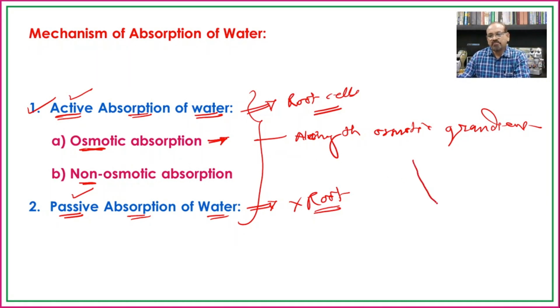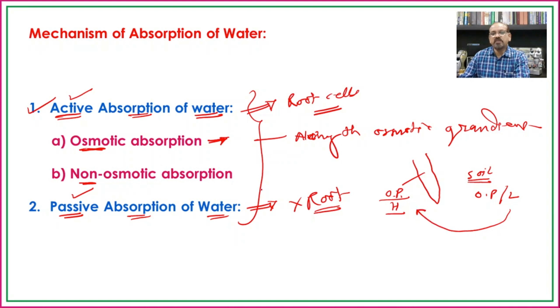For example, if we are talking about the root or the root hair, and this is the soil: if the osmotic pressure of the soil is less and the osmotic pressure of the root hair is high, then from lower concentration to higher concentration there will be transport of water. This is a simple case of osmosis, and hence it is known as along the osmotic gradient. If the water is absorbed along the osmotic gradient, then it is known as osmotic absorption of water.